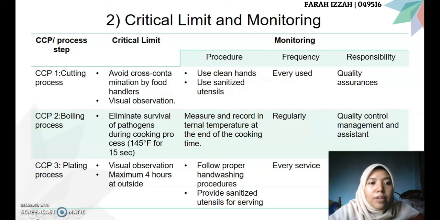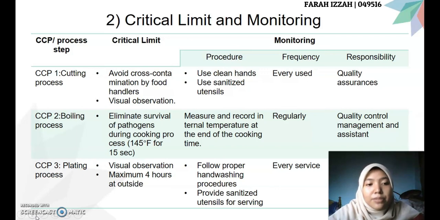For the CCP2, which is boiling process, the critical limit is to eliminate survival of pathogens during cooking process, which is 145 Fahrenheit for 15 seconds. The monitoring procedure is measure and record internal temperature at the end of the cooking time, and the frequency of monitoring is regularly, and the responsibility is quality control management and assistance.